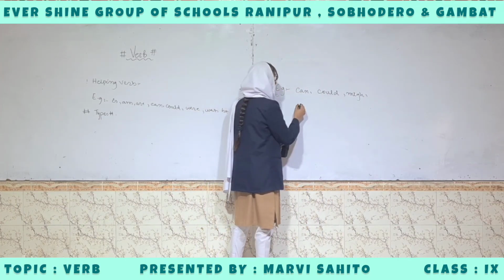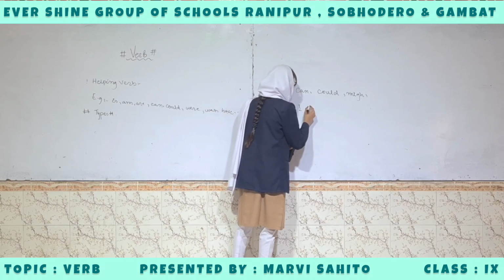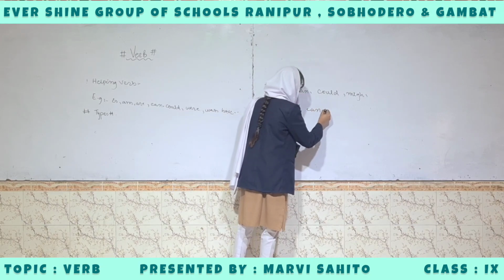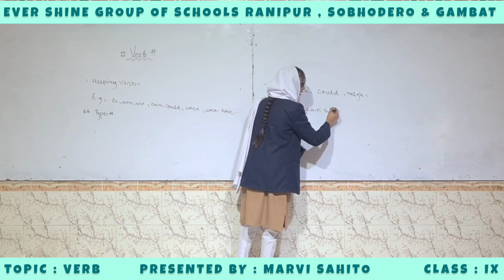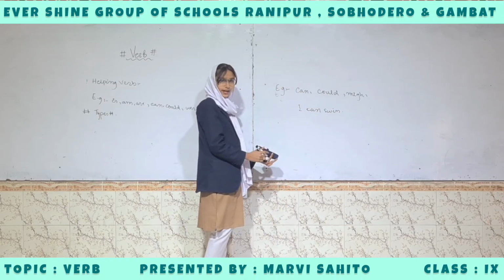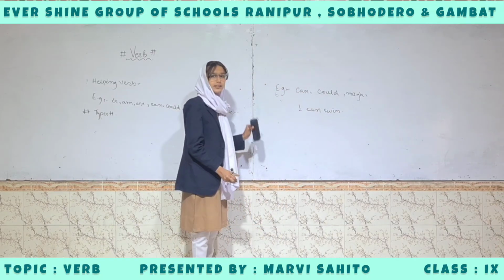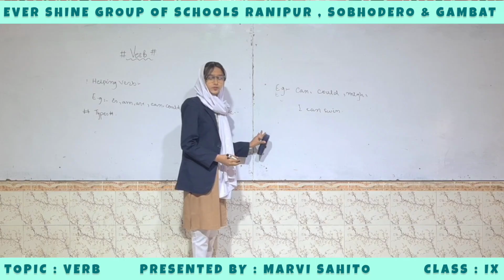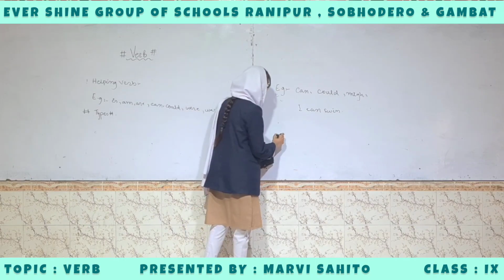For example, I can swim, he can walk, you must write.